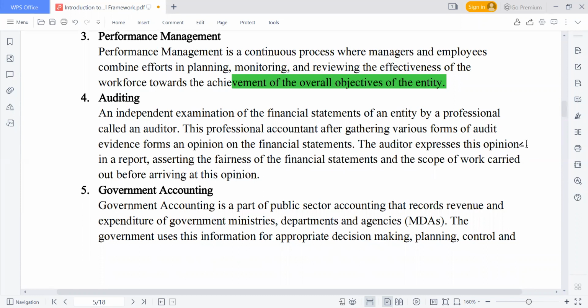And when you are doing audit as well, it's not only ISA that you are going to comply with. There are other regulatory standards that you also need to comply with. If you are doing government accounting as well, in Nigeria now we have our constitution. On the international scale as well, we also have IPSAS.